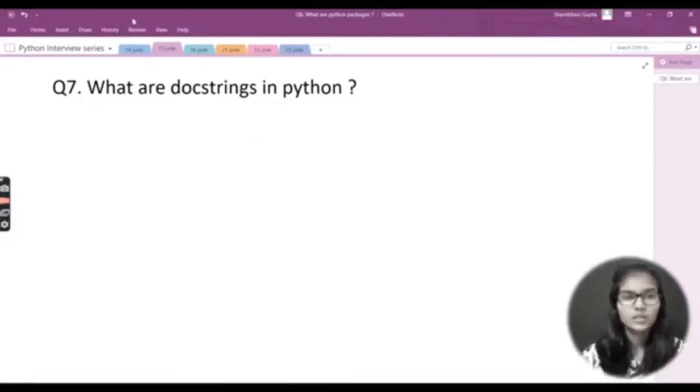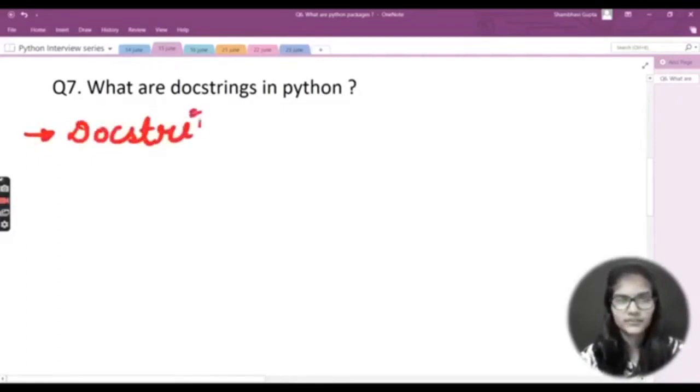Now let's move on to the definition, and let's write out some definition for docstrings, and see how we can give the answer for this question if it comes in interviews, right? So what are docstrings in Python? For the very first thing, remove this misconception from your mind that docstrings are comments. No, they are not at all comments, right? Here one question can also come: are docstrings and comments same? So always write that no, docstrings and comments are not at all same.